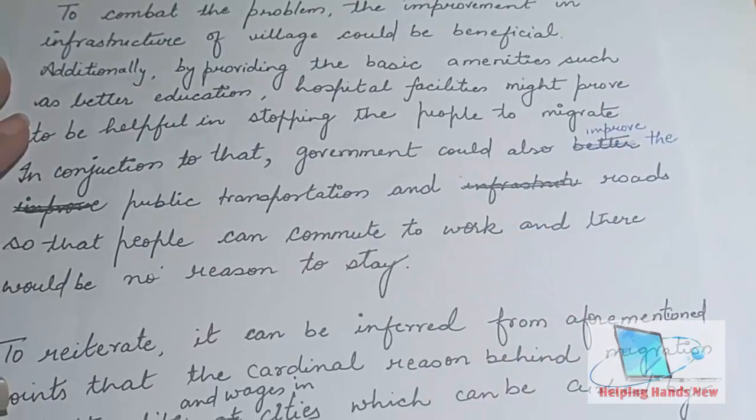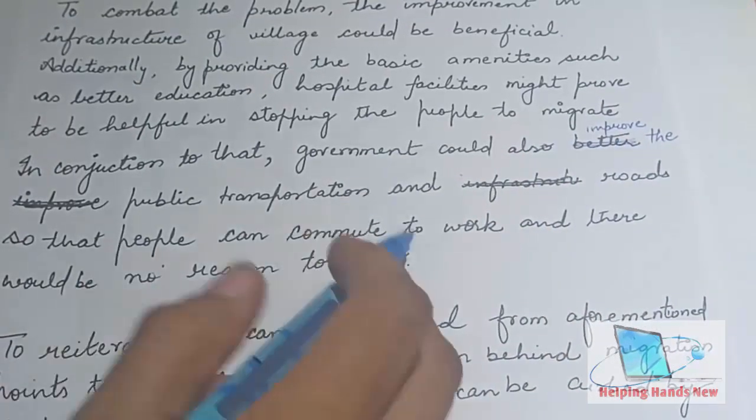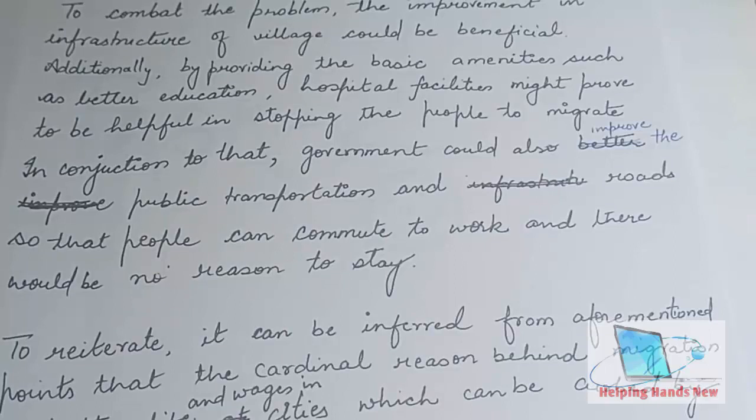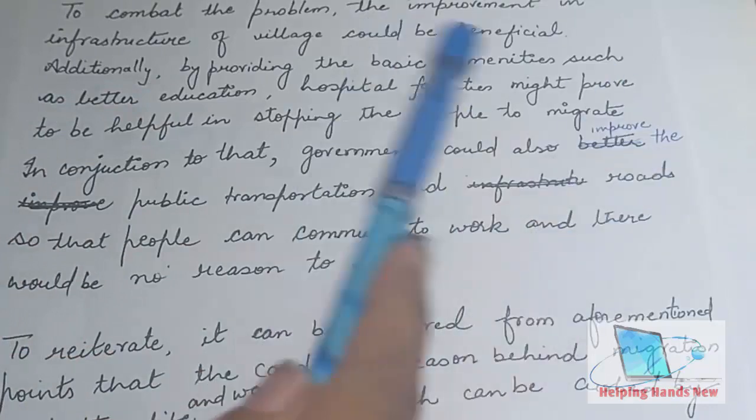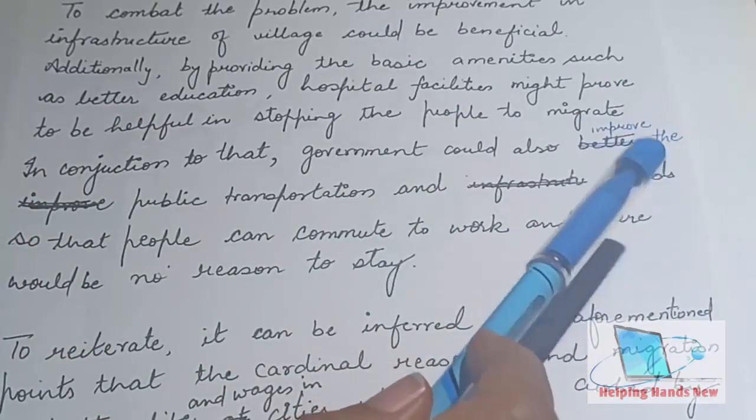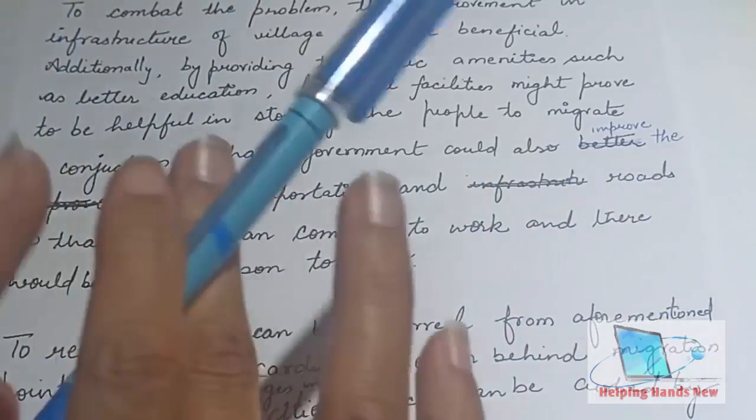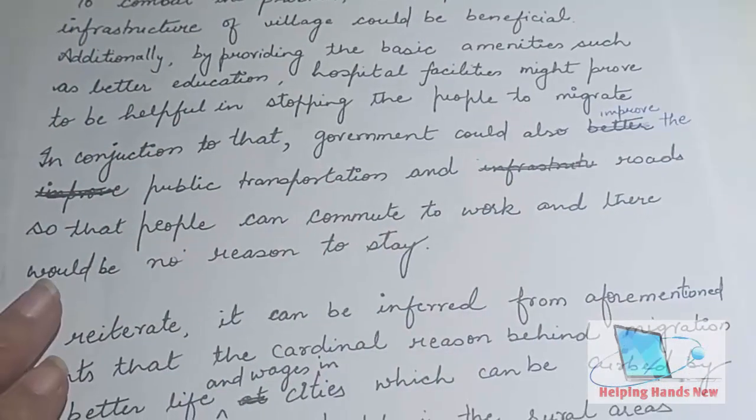They can also improve infrastructure like roads, so that people can commute to work and there would be no reason to stay. Most of the people are staying in cities because they do not have good public transportation, the roads are not good, they do not have bridges, they cannot commute from work, so they have to stay in the city. So that is also the main reason. So the government can improve public transportation, and they can also improve the quality and structure of roads, so that people can commute to work and come back home, and there will be no reason to stay.